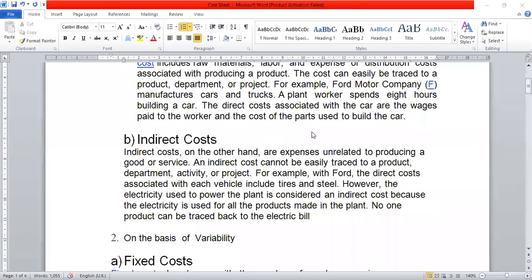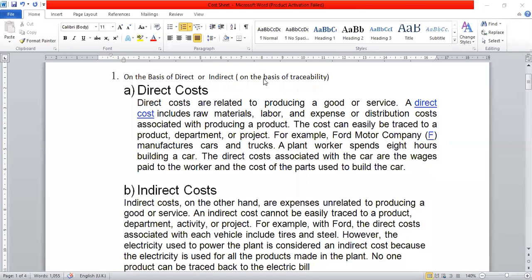Now, if we have any doubt on the basis of direct or indirect, which is also known as on the basis of traceability. In your exam, you will have two types of sums. They may ask to classify the following products on the basis of direct or indirect, or they may ask to classify the following products on the basis of traceability, or they may give a raw material.